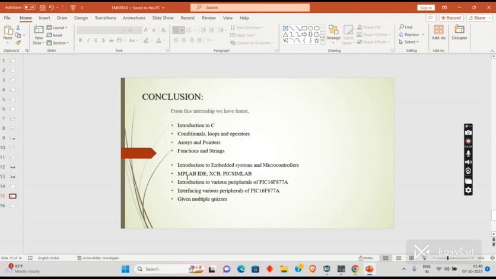After the introduction to the C language was done, we started with embedded systems and microcontrollers, and we learned how to download the MPLab IDE, XC8 and Picsimlab software onto our laptops with the proper requirements and specifications. Later we got to know about the various peripherals of PIC16F877A, how we have to use it, how the buzzer will work, how the matrix keypad will work, and also about the CLCD and each and every part of the board. Virtually we have learned it.